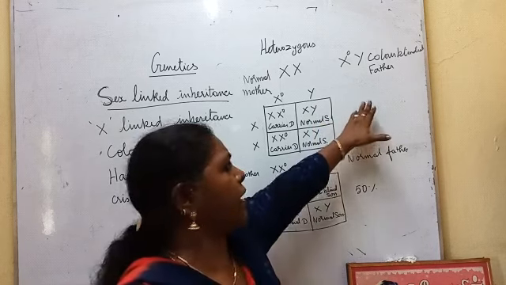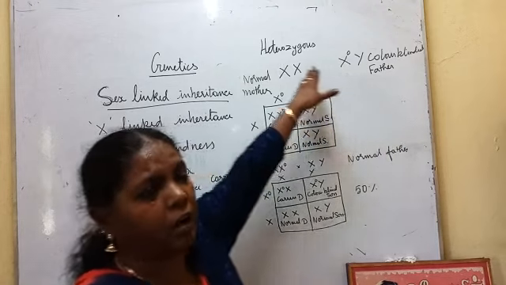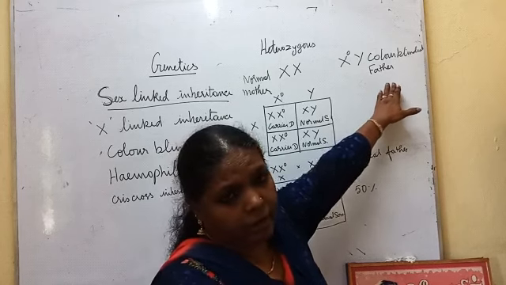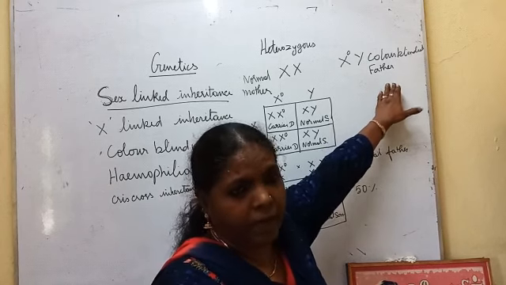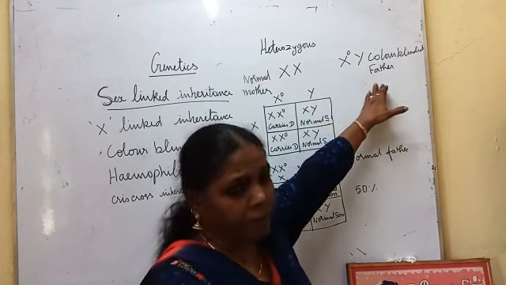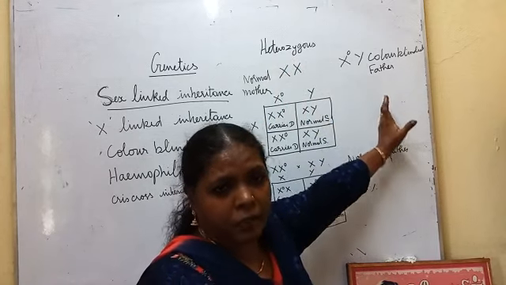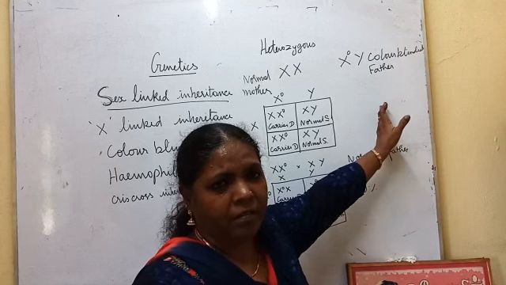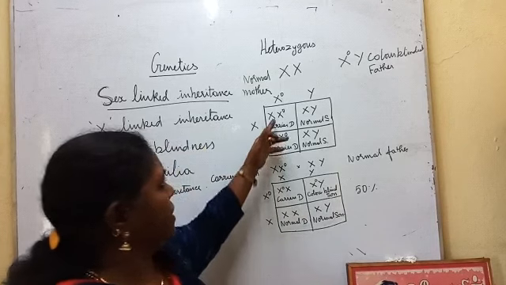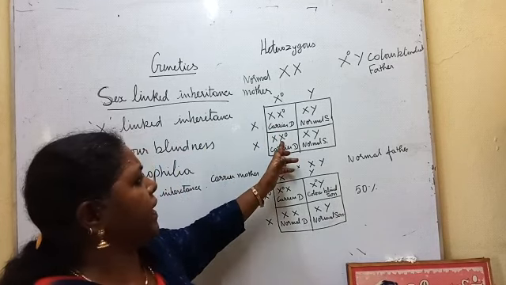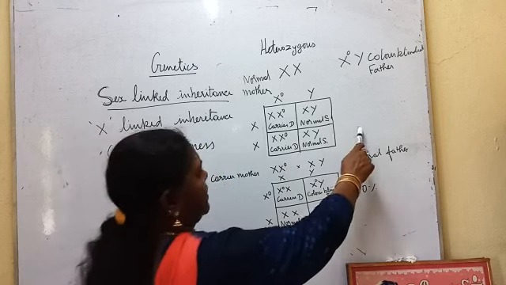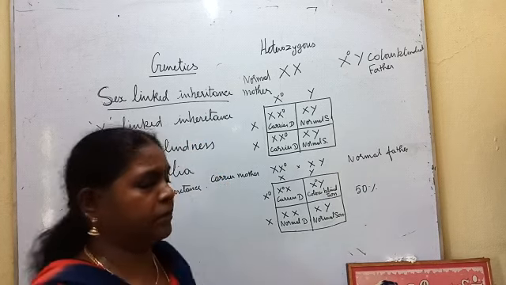So no color blindness is seen, even though a normal mother marries a color blind father. In the first generation, they will not have color blind children. They are not color blind, only carriers. So there is no possibility of getting a color blind child.